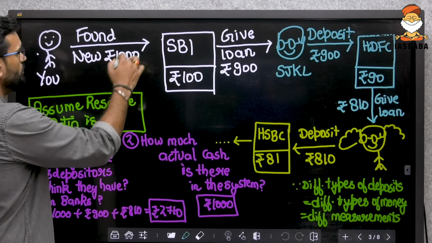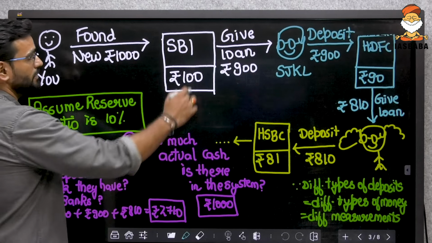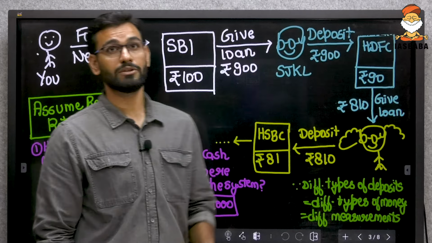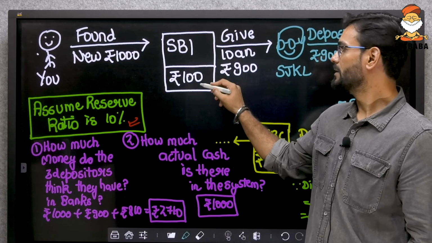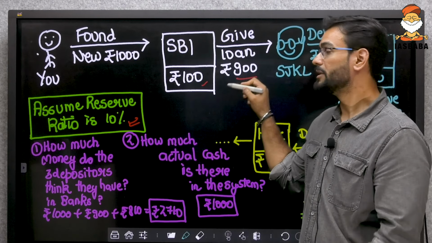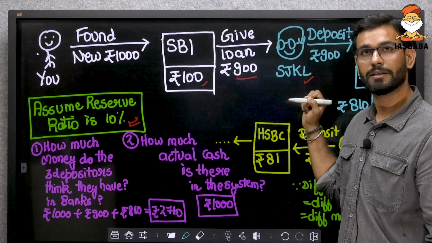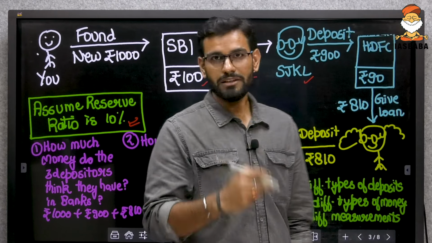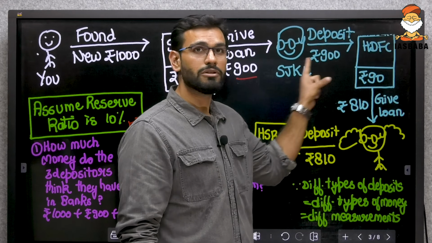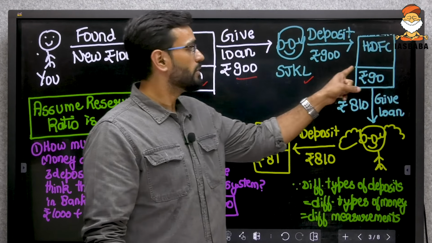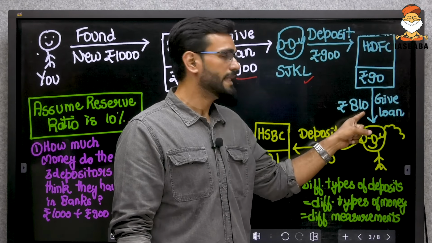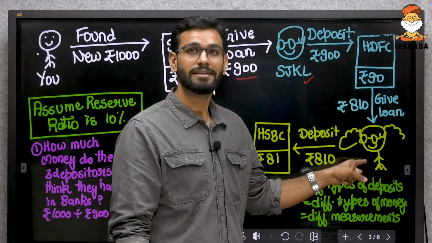So when you found the new 1000 rupees, you go to SBI and you deposit that money. Now the reserve ratio is 10%, which is why SBI will take 10% of it, 100 rupees, with itself, and it will give a loan of 900 rupees to another fellow, Sharma ji ka ladka. Now Sharma ji ka ladka is also very smart. So he will deposit this money with HDFC. Now HDFC also needs to keep a reserve ratio of 10%. So HDFC will keep 10% of this 900 rupees with itself and it will give a loan of 810 rupees to Sharma ji ki ladki.